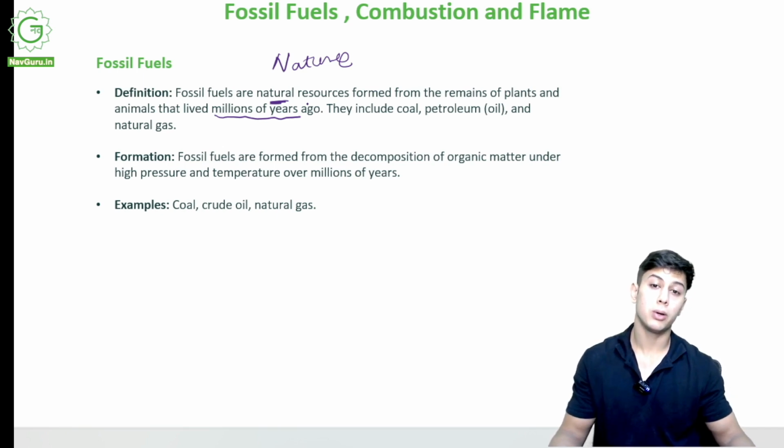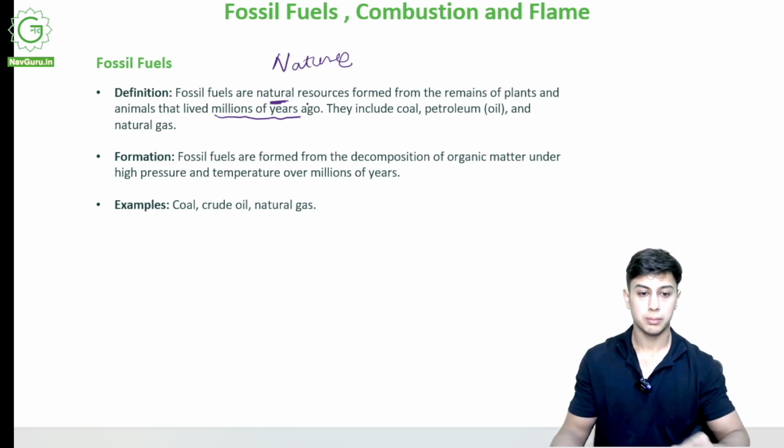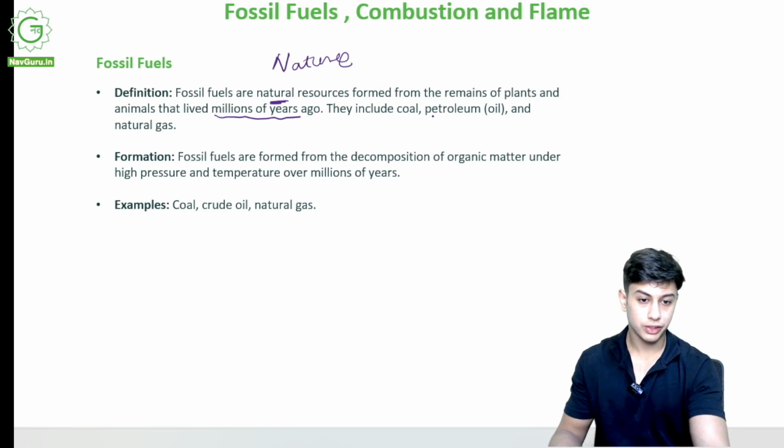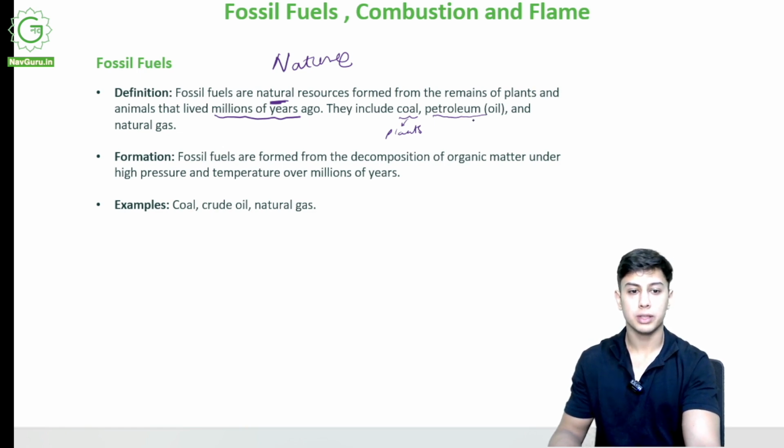However, petroleum also has microorganisms through which it was made. So petroleum had both plants and animals decayed over a lot of years. But the major component of coal was plants, and petrol was plants, animals, microorganisms and all.